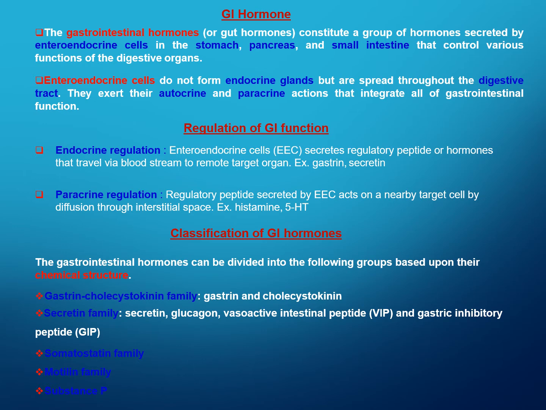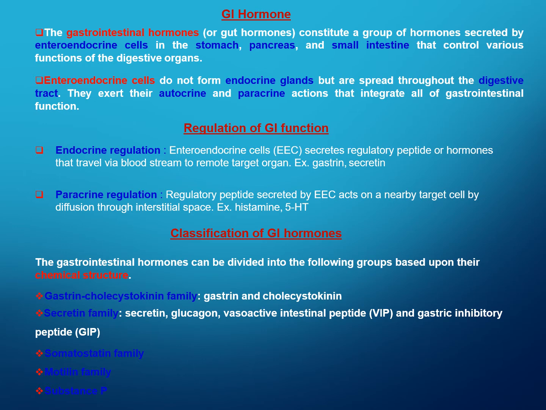The next one is the regulation of gastrointestinal function. GI function is mainly regulated in two ways: endocrine regulation and paracrine regulation. The endocrine regulation is carried out by the enteroendocrine cells, whereas the paracrine regulation is carried out by histamine and 5-HT. These gastrointestinal hormones can be classified into several groups based on their chemical structure.